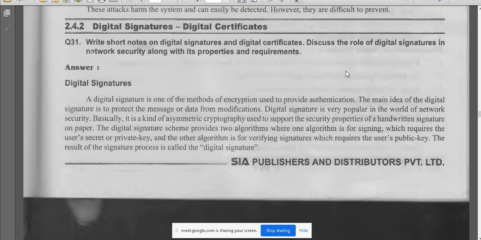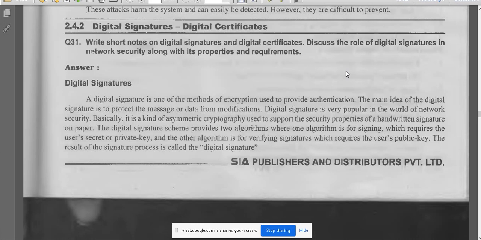Now we go with digital signature and digital certificates. What is a digital signature? It is one of the methods of encryption used to provide authentication. The main idea of the digital signature is to protect the message or data from modifications. Digital signature is very popular in the world of network security. Basically, it is a kind of asymmetric cryptography used to support the security properties of a handwritten signature on paper.